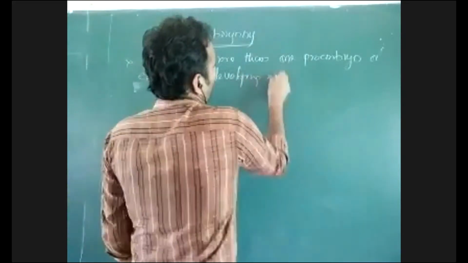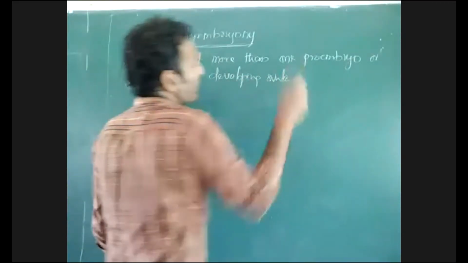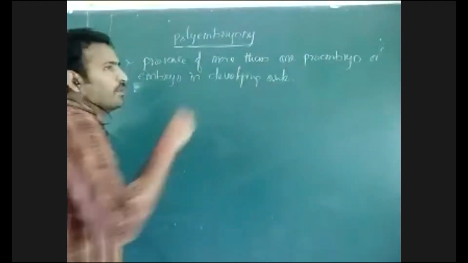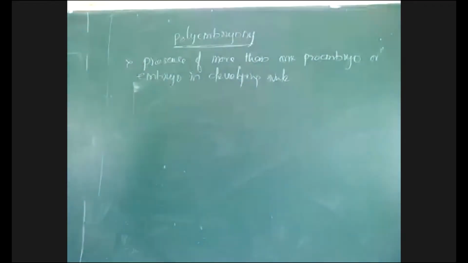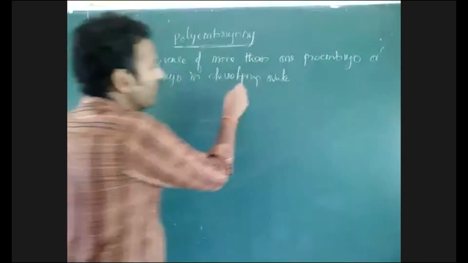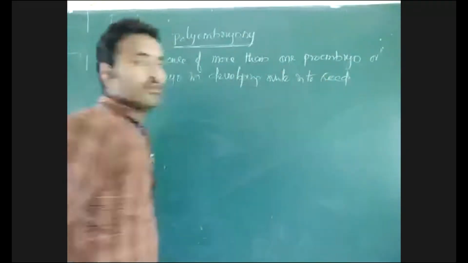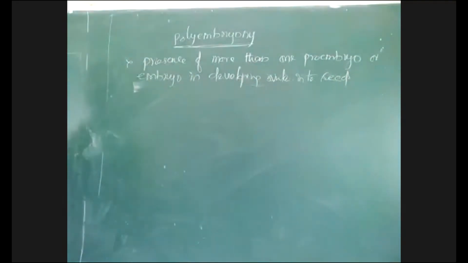When the ovule is fertilized, there is formation of only one embryo, and it develops in a seed. In seeds, that means one embryo is developing into one seed. Here, when the ovule is developing into seed, if there is formation of more embryos, that condition we can say is polyembryony. This is very simple.